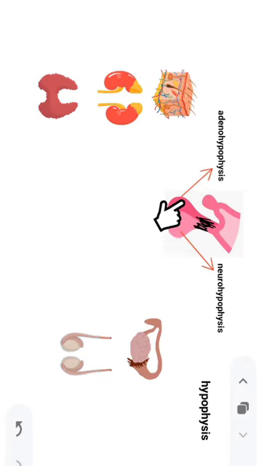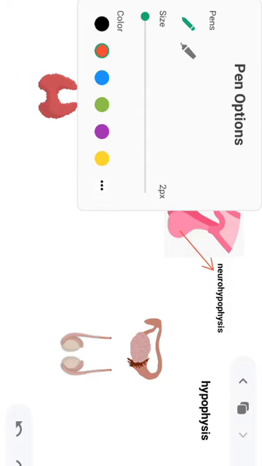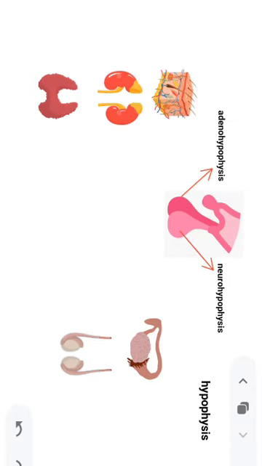Now, the pituitary gland is divided anatomically into two different portions or divisions. This is the anterior pituitary, and this one is the posterior pituitary. The posterior pituitary is also known as the neurohypophysis. The anterior one is also known as the adenohypophysis.